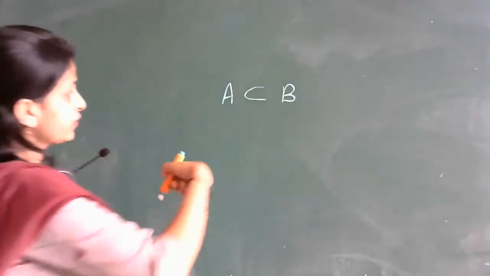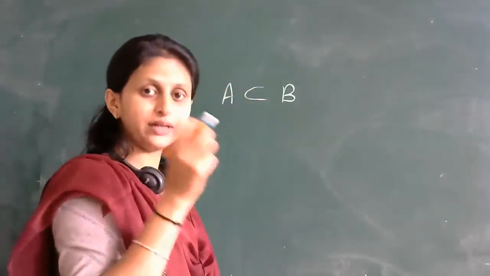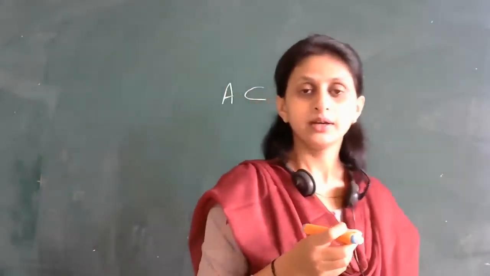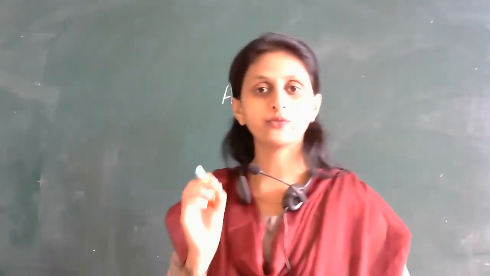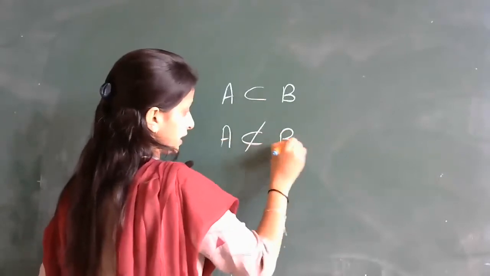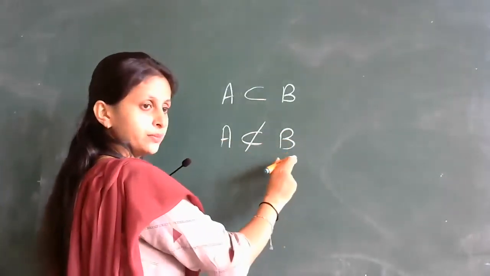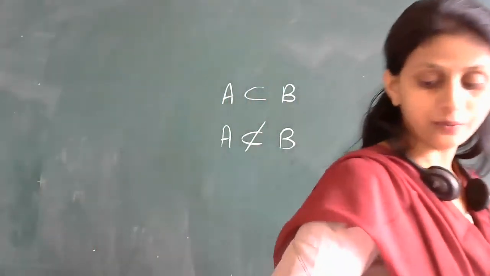Now, if A is not a subset of B, meaning there is some element in A which is not in B, then what do we say? We say that A is not a subset of B. And how do we denote it, students? We denote it like this: A is not a subset of B, right? So, subset meaning we know now. Let us see a few more examples on subset.